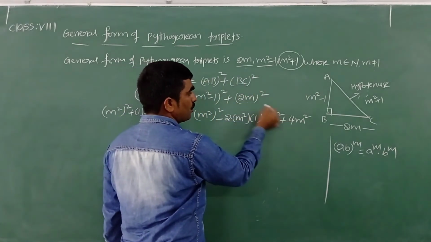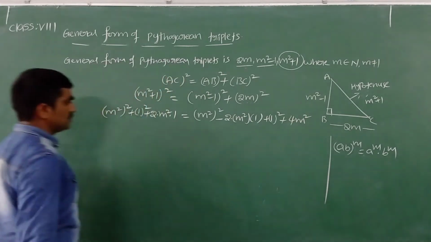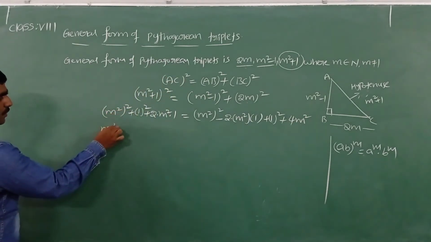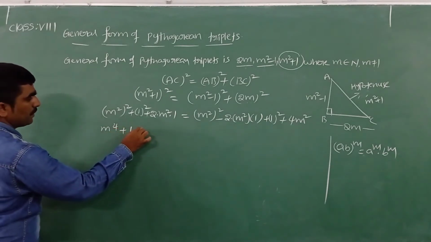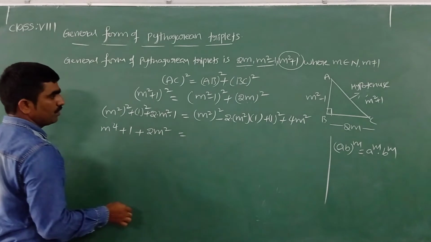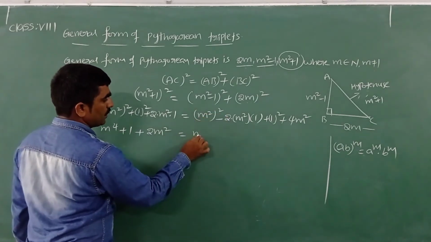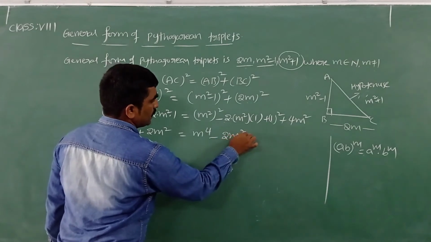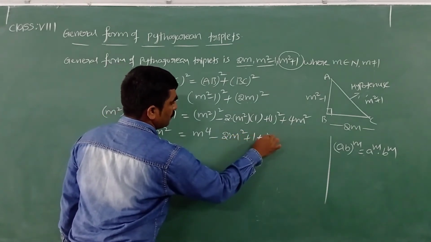2 power 2 is equal to 4, and m power 2 is m square. Simplify this: m power 4 plus 1 plus 2m square on the left. On the right, m power 4 minus 2m square plus 1 plus 4m square.